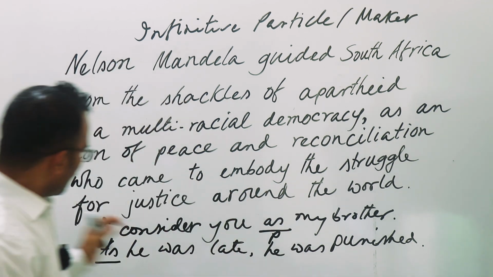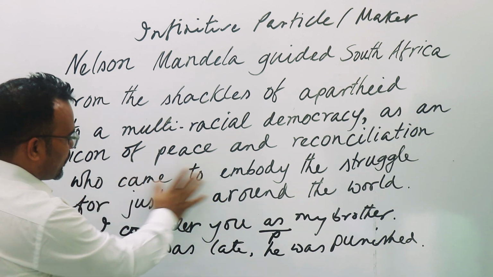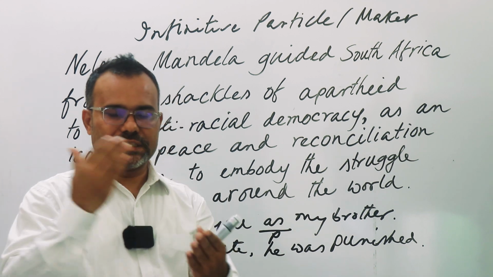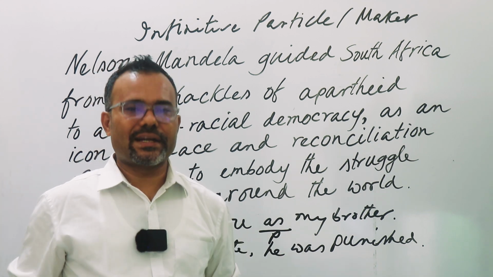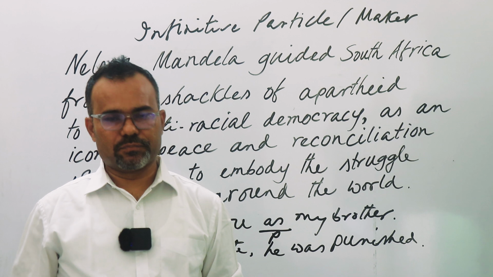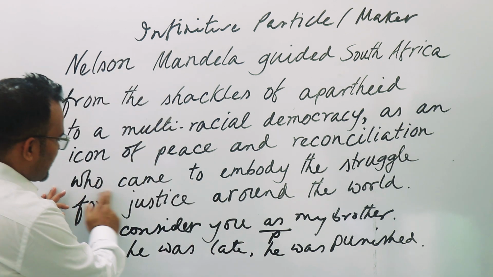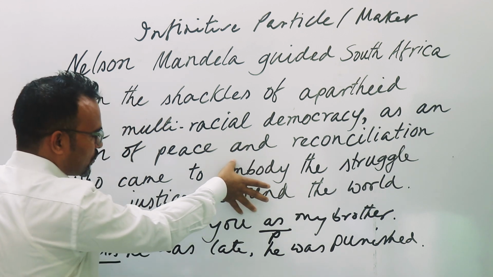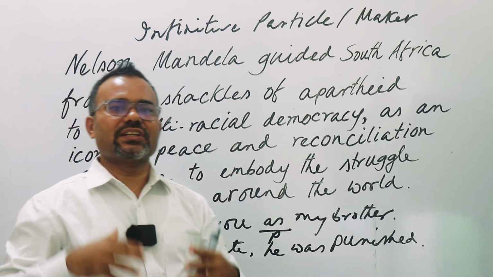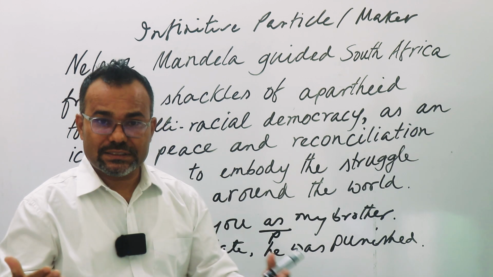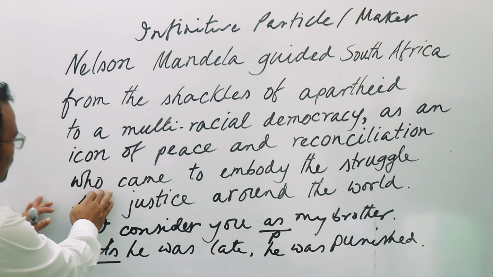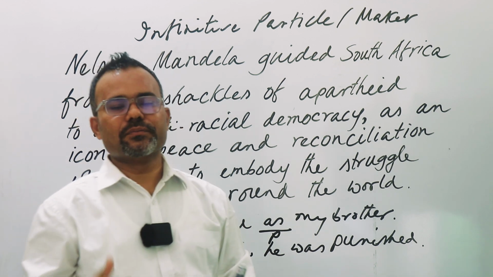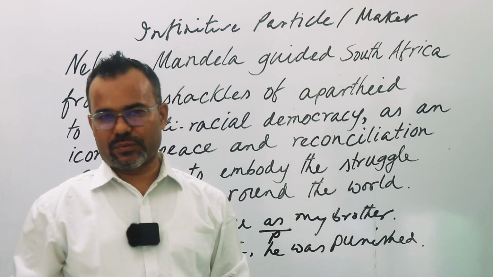Another thing: who came. This relative clause, what kind of clause is it? Noun clause, adjective clause, or adverbial clause? This is a very good question. This part, who came to embody the struggle for justice, this clause actually describes the subject. Who means Nelson Mandela. So as it describes a noun, this is an adjective clause.